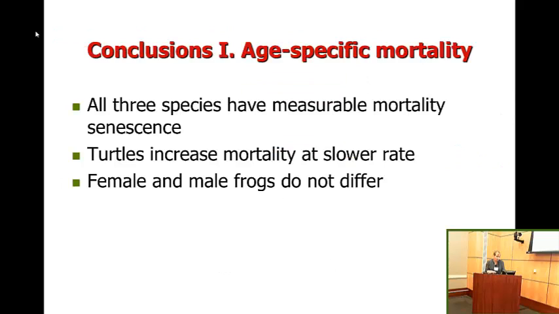So, some conclusions. Conclusion 1, age-specific mortality. All 3 species have measurable mortality senescence. These are based on 25 years, in some cases, of mark-recapture data analysis. Turtles increase mortality at a slower rate than the other 2 species. There are reports in the literature of negligible senescence in painted turtles. In fact, we don't find that to be true.